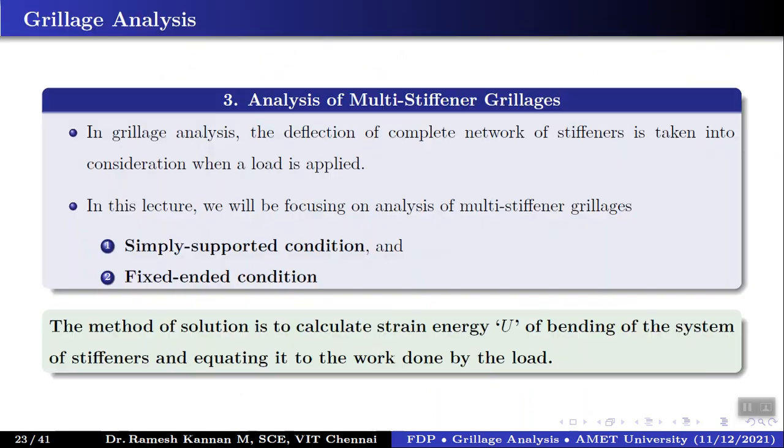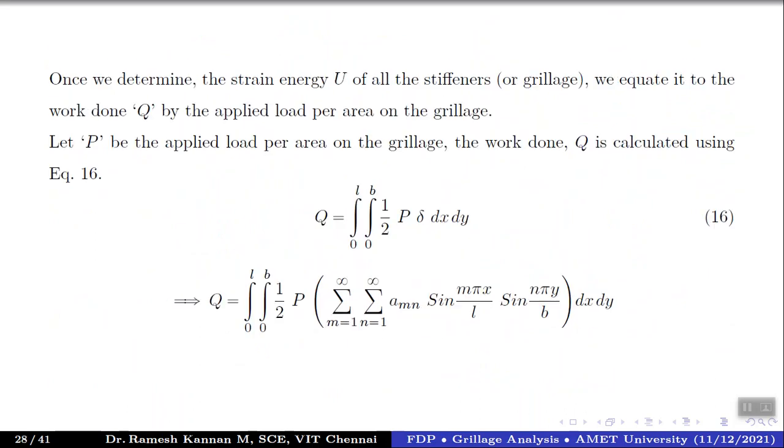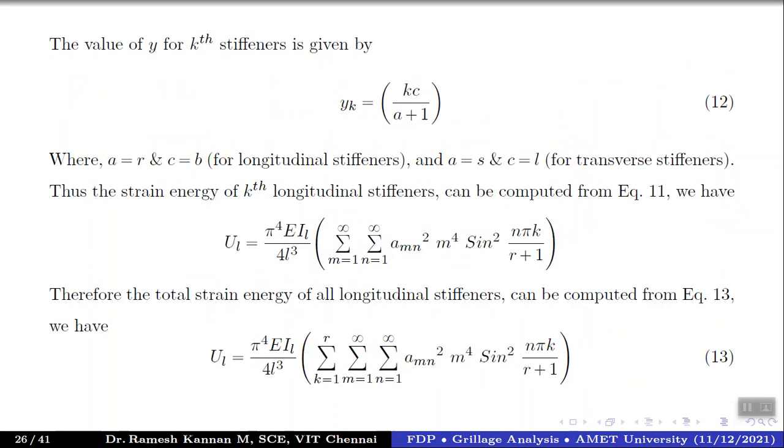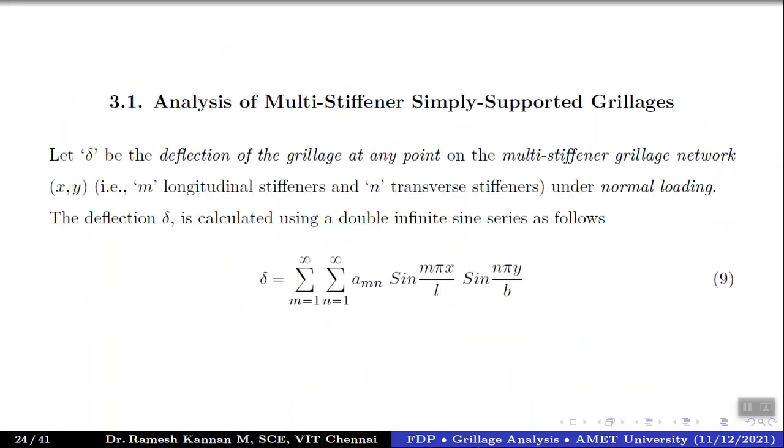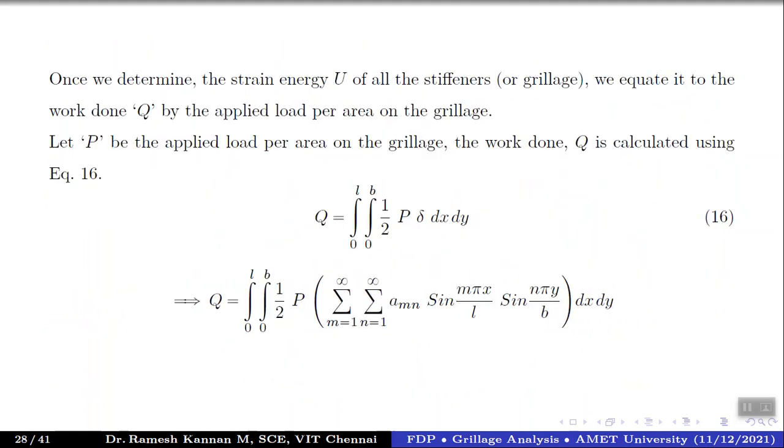So as simple as that, which equals half into P, which is the load acting on it, multiplied by delta dx dy, right? So you can expand the delta using the formula which we derived initially. So this delta, which is the deflection. So Q equals 0 to L and 0 to B and half of P multiplied by this delta dx dy. So we don't have to really simplify at this point of time. So we'll keep it ready.